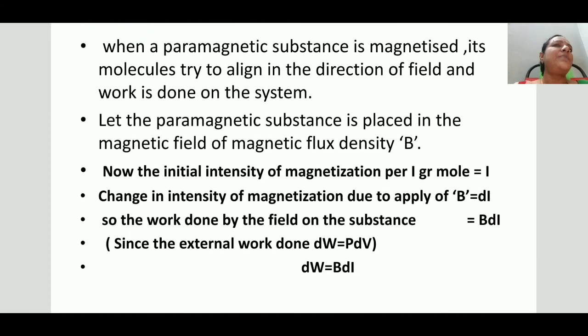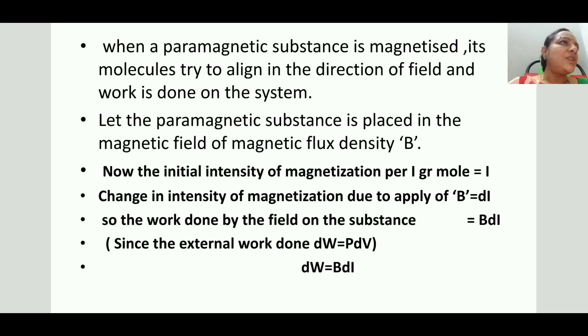Coming to the theory part, only two things you have to calculate: the work done on the system and the work done by the system. The work done on the system, using the external work formula dW = PdV, converted into magnetizing terms, is dW = BdI. So this is the work done on the system, BdI, when the field is switched on.